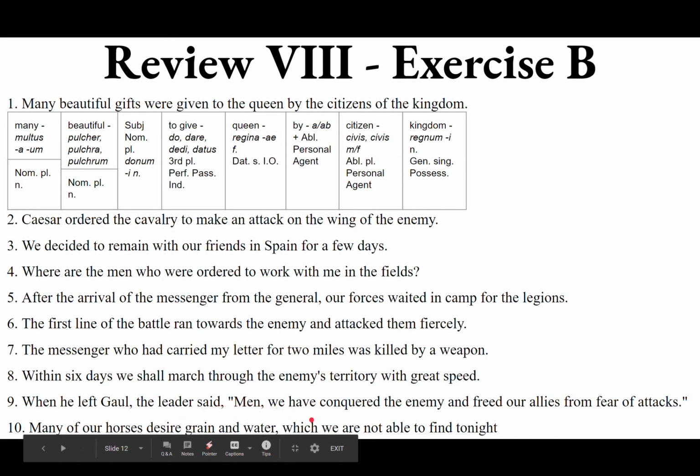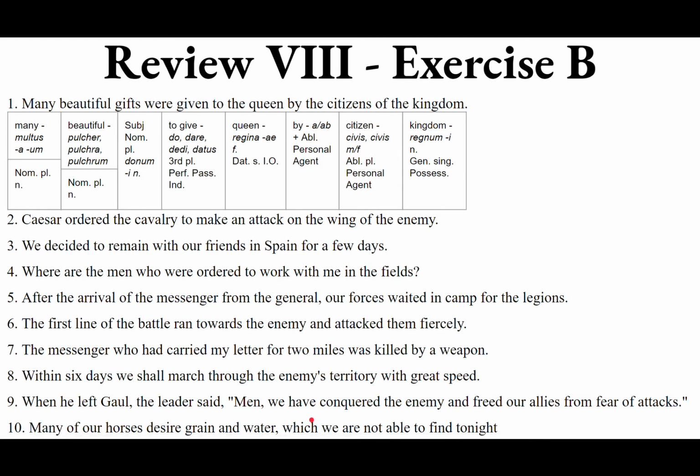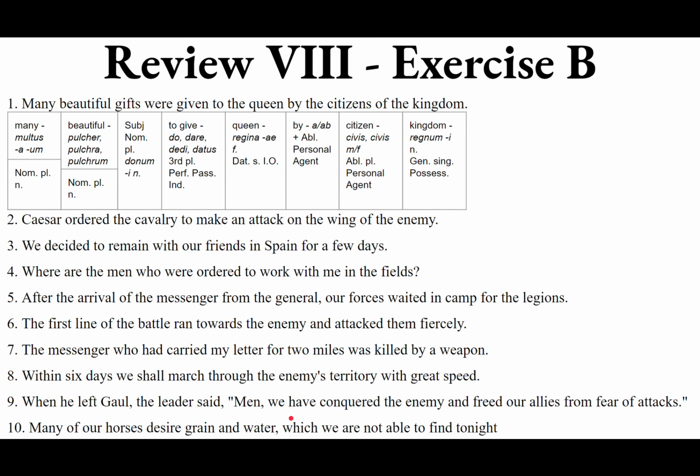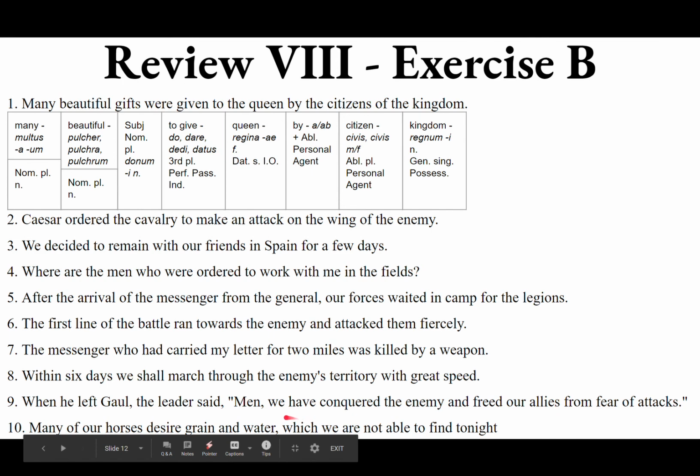Then we have a relative clause. The relative clause is introduced by the relative pronoun. Now, the antecedent of the relative pronoun, we're actually talking about grain and water, both of them. We have two antecedents, which we are not able to find tonight. Because grain is neuter and water is feminine, they're different genders, the neuter is actually going to win out here. We're going to say things which we are not able to find tonight. Many of our horses desire grain and water, things which we are not able to find tonight. So we add a things, so plural neuter.